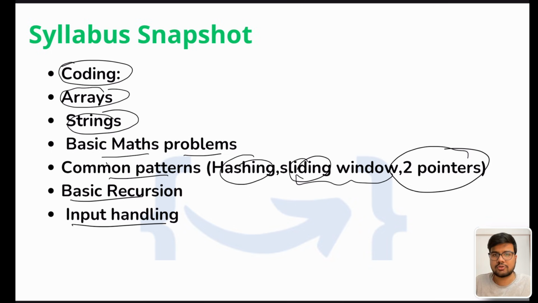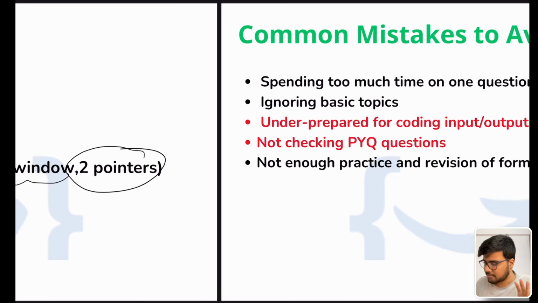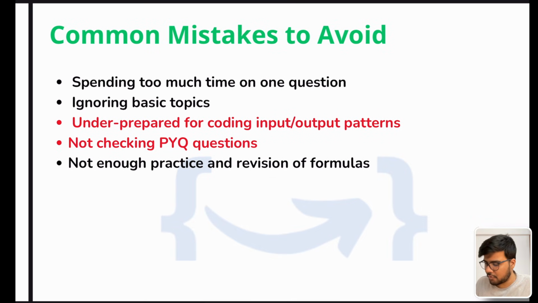They are not demanding you to write full backtracking where you need to reduce the time and space complexity. No, they are only expecting you to write at least a set of recursive statements that can solve that question. Simple.